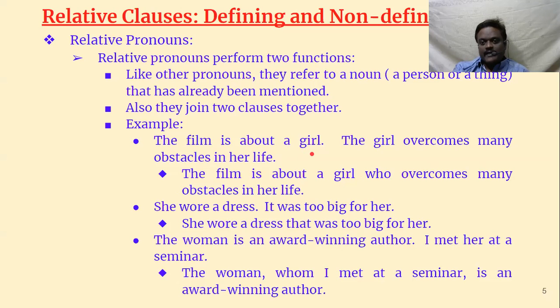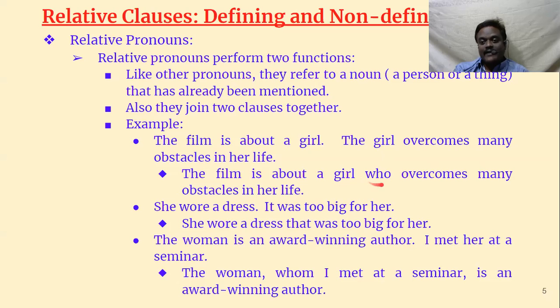The film is about a girl. The girl overcomes many obstacles in her life. Here, two sentences are there. We have to join these two sentences. How do we join? By using a conjunction. Which conjunction? A relative pronoun. So that can act as a relative pronoun as well as a conjunction. The film is about a girl. The girl overcomes many obstacles in her life. How can we join these two sentences into one sentence? The film is about a girl who overcomes many obstacles in her life.